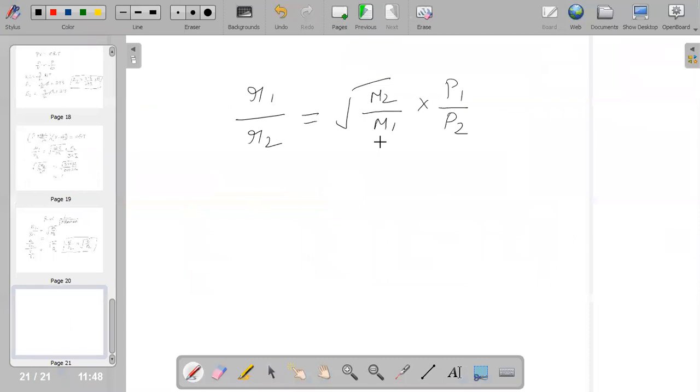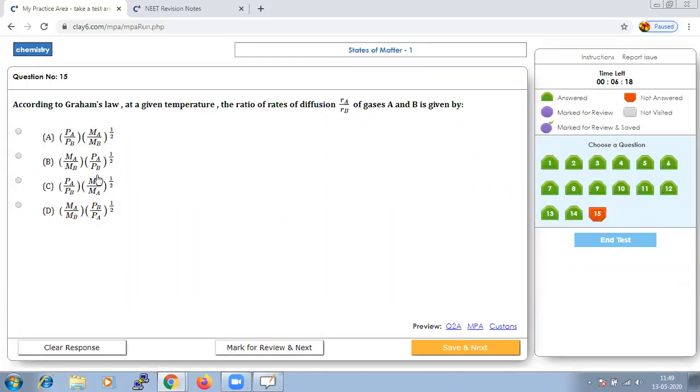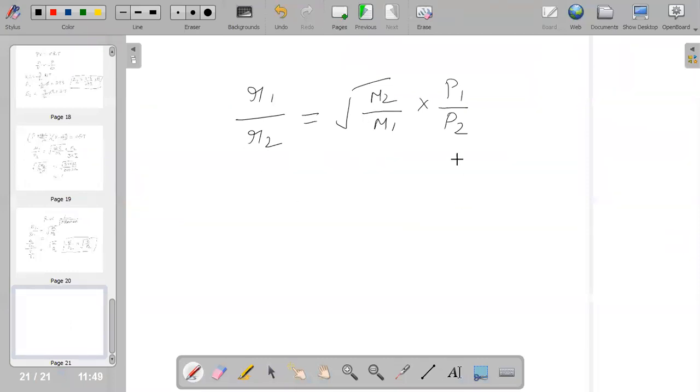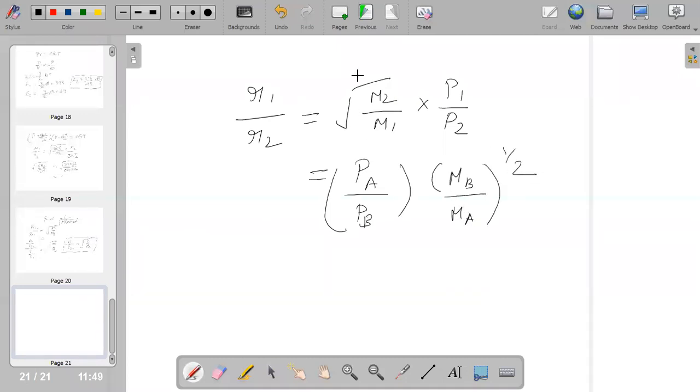If you look at the option, it does not require any solving, it is just the rearrangement of the given formula. I repeat, it is a rearrangement of the given formula. This can also be written as PA by PB or P1 by P2, whatever we use. It can be written as MB by MA the whole to the power half, because it is in root.